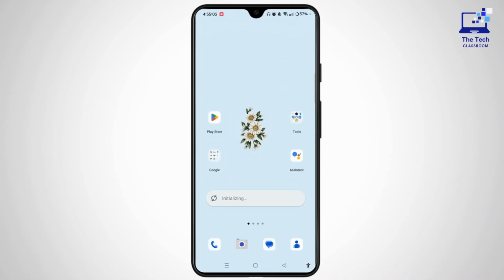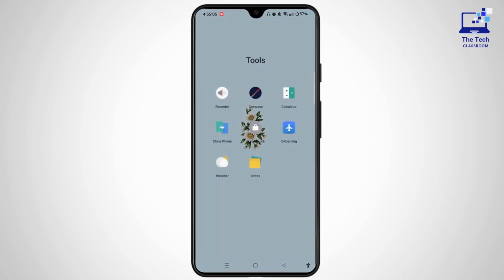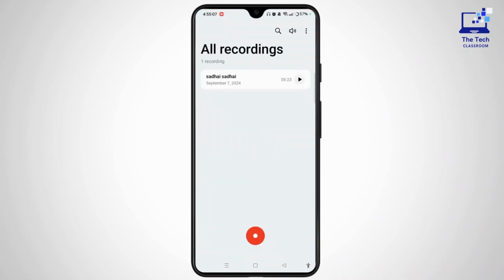First of all, you need to launch and open your recorder or voice memos application on your device. So you will see all the recordings here. If you don't have any, you can tap on the red circle at the bottom center of the screen and easily record any kind of voice memo on your device.